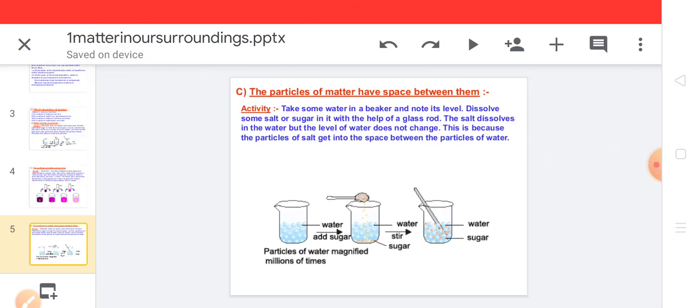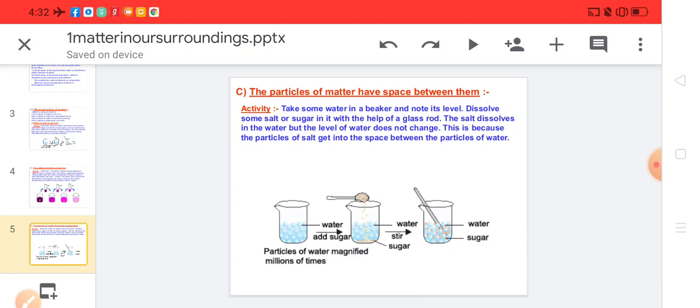Particles of matter have space between them. To show this, we have another activity. Take some water in a beaker and note its level. Then dissolve some salt or sugar in it with the help of a glass rod. The salt dissolves in the water, but the level of water does not change.